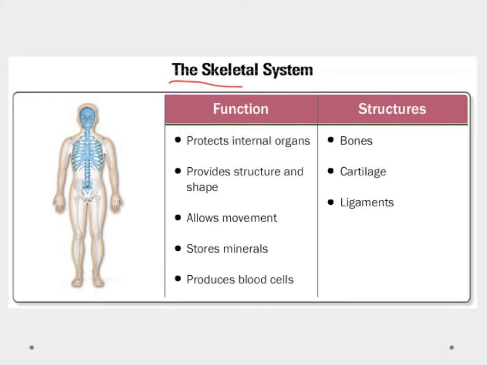Okay, so let's do a real quick summary of the skeletal system. Remember that it's made up of our bones, cartilage, and ligaments. The functions of the skeletal system are to protect organs, provide structure and shape, and give us the ability to move. We can store minerals in them, and they produce our red blood cells. So that's our quick introduction to the skeletal system.